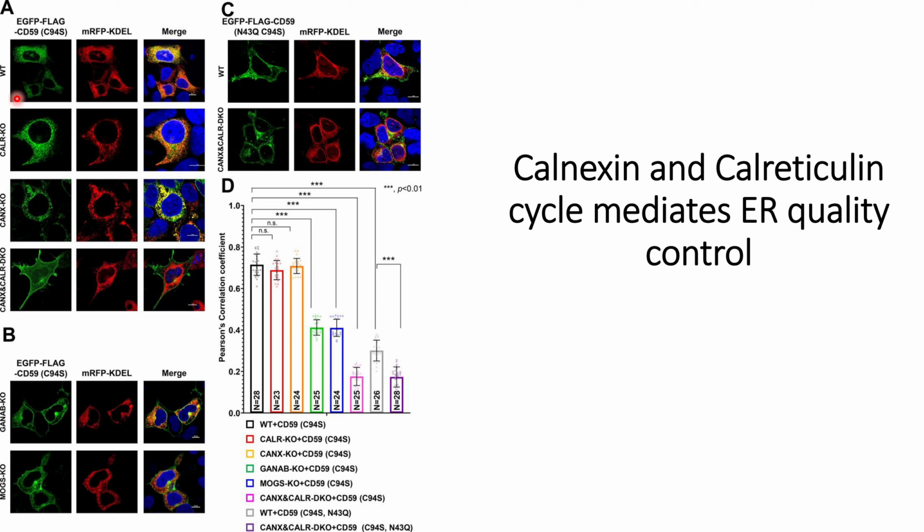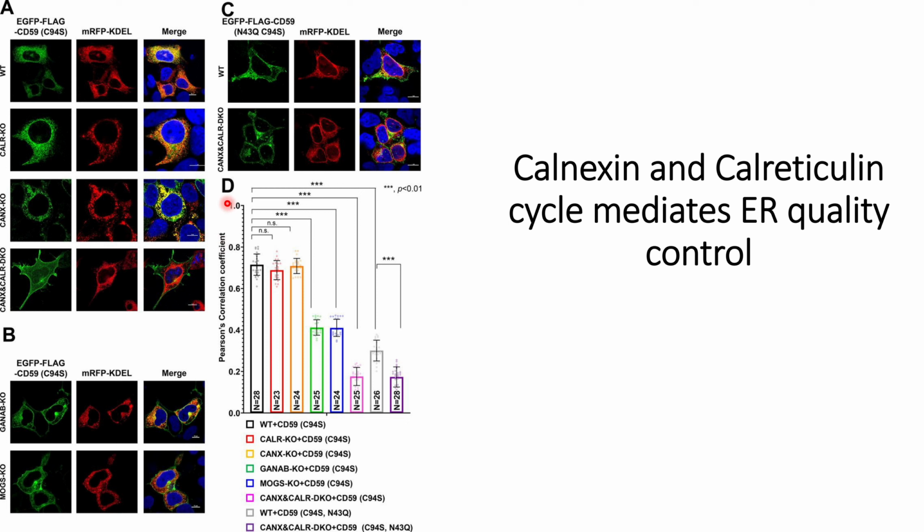For the wild type, they can see that there is an overlap of the EGFP signals and the KDEL sequence, indicating that most of this mutated CD59 is within the endoplasmic reticulum and is not expressed on the plasma membrane. The same thing has been quantified in panel D using the Pearson correlation coefficient, where one indicates a complete, or 100%, overlap of the EGFP and KDEL sequence. For the wild type, it gives a value of around 0.715.